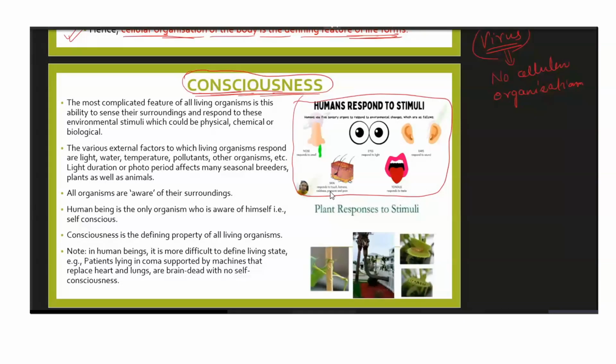Okay, now if I talk about a human being who is unconscious or who is in coma, let's say, so in coma what happens? The human being lies there on the bed without any consciousness. Maybe the heart and the lungs are functional because of the machines it is connected to, and that is what is keeping it alive.